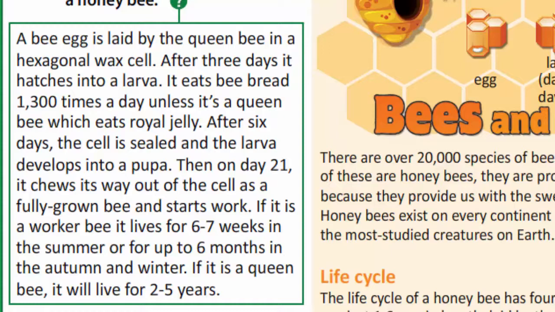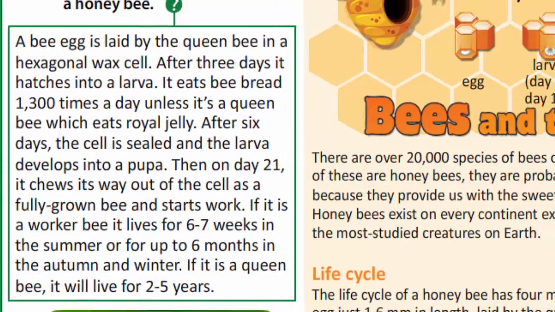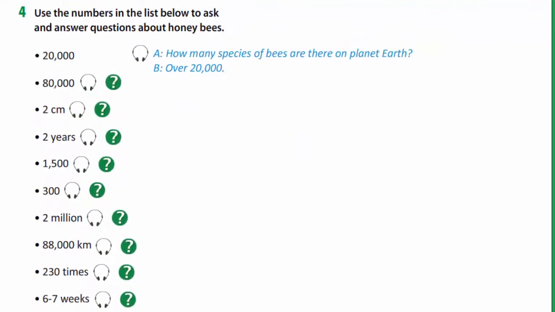If it is a worker bee, it lives for 6 to 7 weeks in the summer or for up to 6 months in the autumn and winter. If it is a queen bee, it will live for 2 to 5 years. In exercise 4, you are to use the numbers in the list below to ask and answer questions about honeybees.